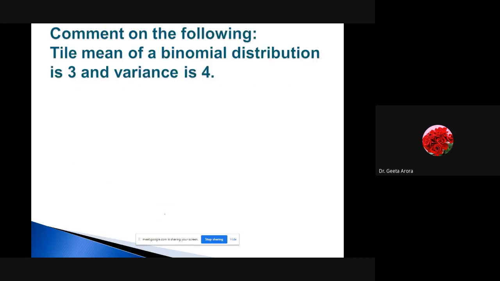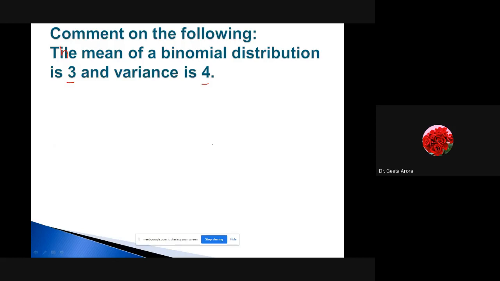Today we have just small examples. Let me quickly go through them before we stop the lecture; 5 minutes are left. Here we have to just comment on the following. The mean of a binomial distribution is 3 and the variance is 4. We have to comment on it.